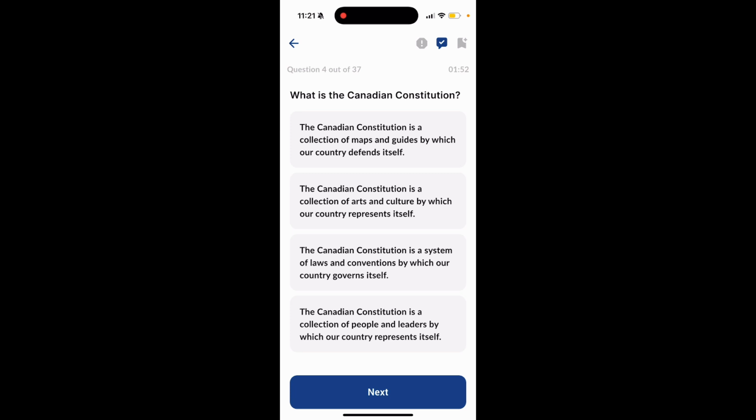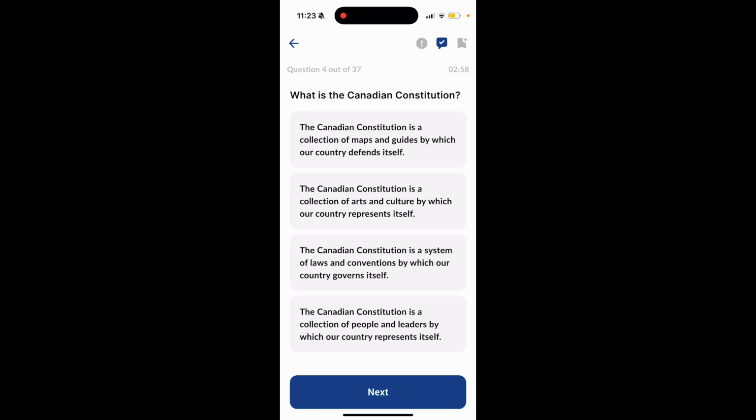Next question is, what is the Canadian Constitution? The options are Option 1, the Canadian Constitution is a collection of maps and guides by which our country defends itself. Option 2, the Canadian Constitution is a collection of arts and cultures by which our country represents itself. Option 3, the Canadian Constitution is a system of laws and conventions by which our country governs itself. And the last option is, the Canadian Constitution is a collection of people and leaders by which our country represents itself.